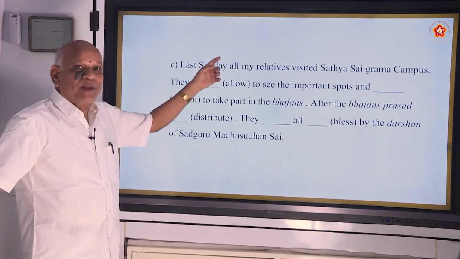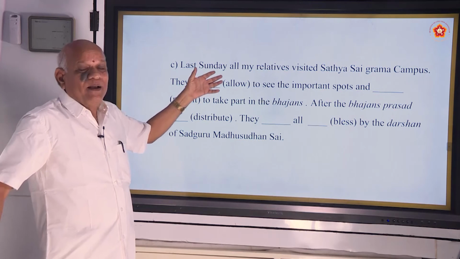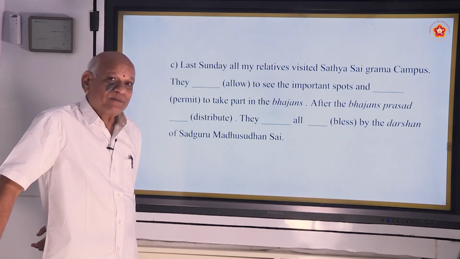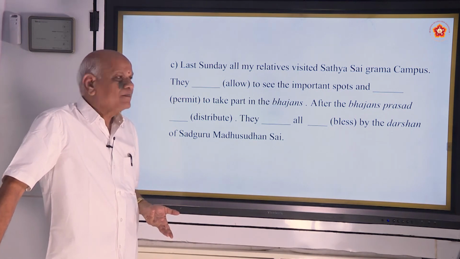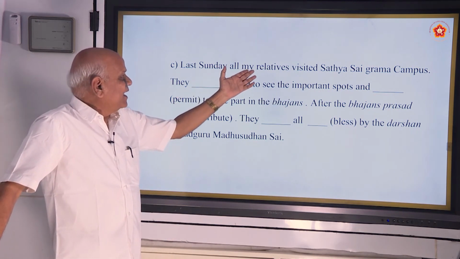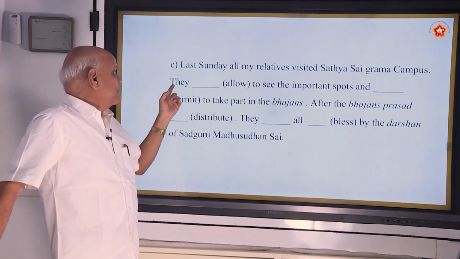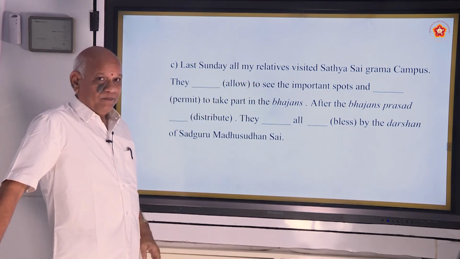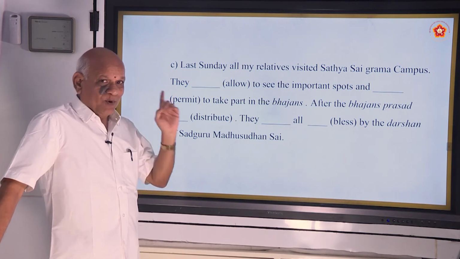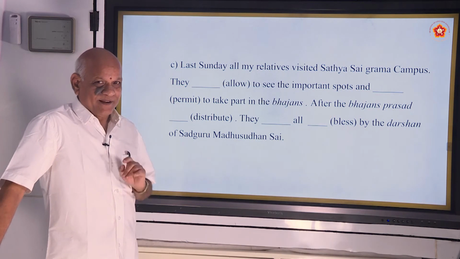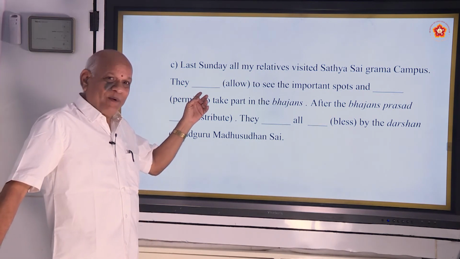Then the last one. Now we are going to the past tense sample. Last Sunday. What is the tense you are going to use? Past tense. All my relatives visited Sathya Sai Grama campus. They, past tense, they is plural. In past tense, what is the to be form? Was and were. What do you bring here?